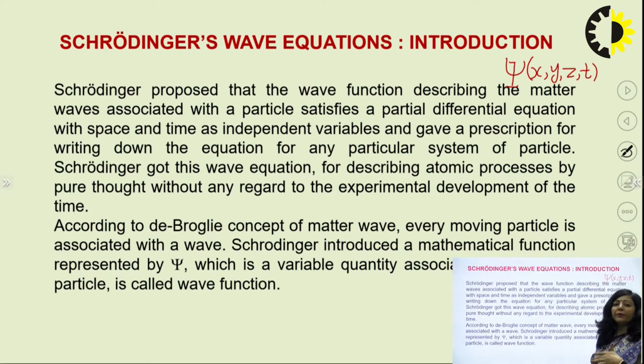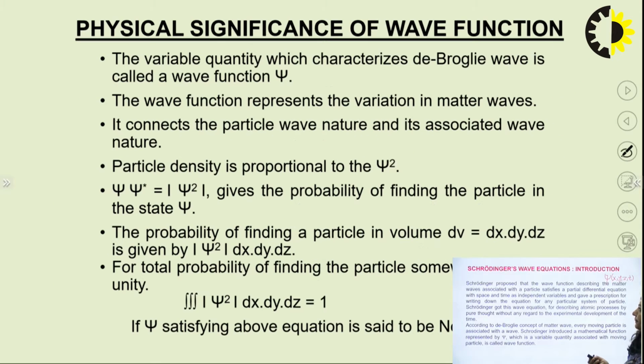So at the time when this wave function or this equation was proposed, it was purely a mathematical explanation for the wave nature of moving material particles. There was no experimental evidence or experimental support for these equations. This was purely generalized on the basis of electromagnetic radiations. So you have a new function, and that function is the Schrodinger wave function. And the Schrodinger wave equation was also proposed in terms of that mathematical function.